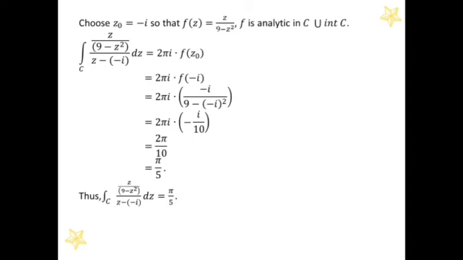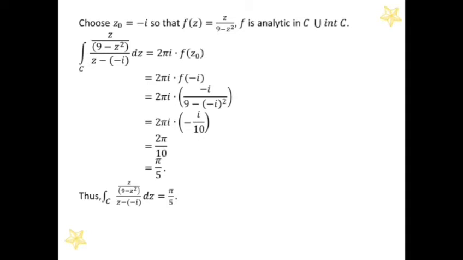Then the integral over C of z over (9 minus z squared) over z minus negative i dz is equal to 2 pi times f(z0). Then it is equal to 2 pi times f(minus i), which is equal to 2 pi times minus i over 9 minus negative i squared, and the result we get is pi over 5.